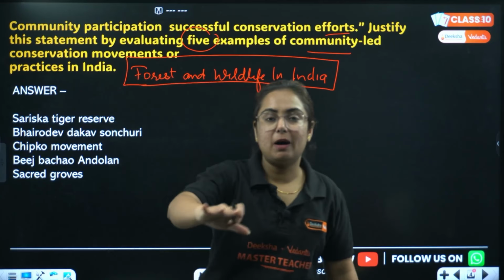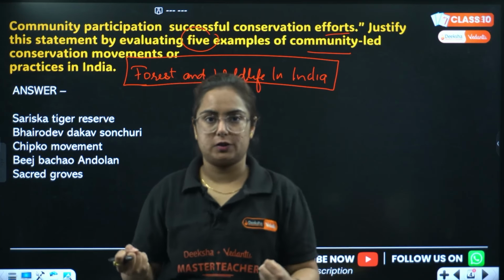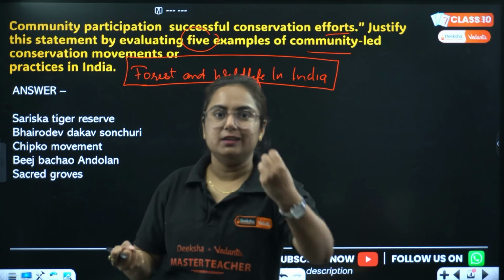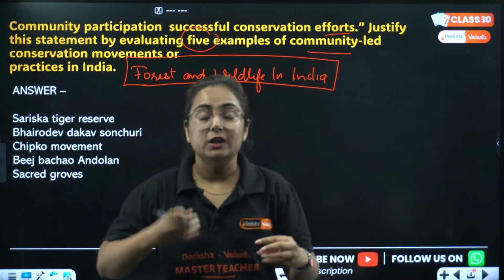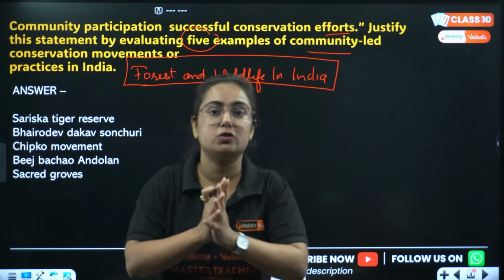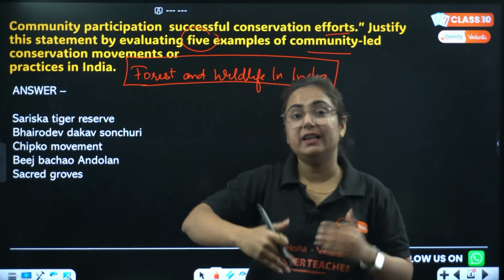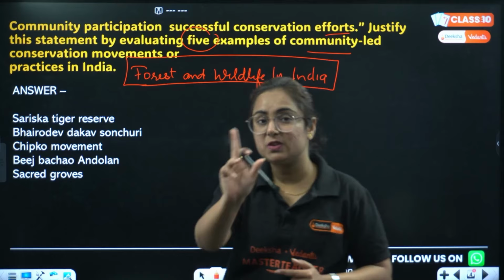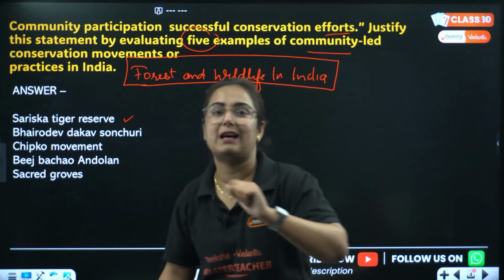If we talk about the tribal community, they live in the forest. They breathe in the forest, they talk, walk, think everything about the forest. They are connected with the forest and wildlife so much that any damage to them is not acceptable to them, right? Hence they started their own conservation programs, in which number one you will write about the Sariska Tiger Reserve in Rajasthan.